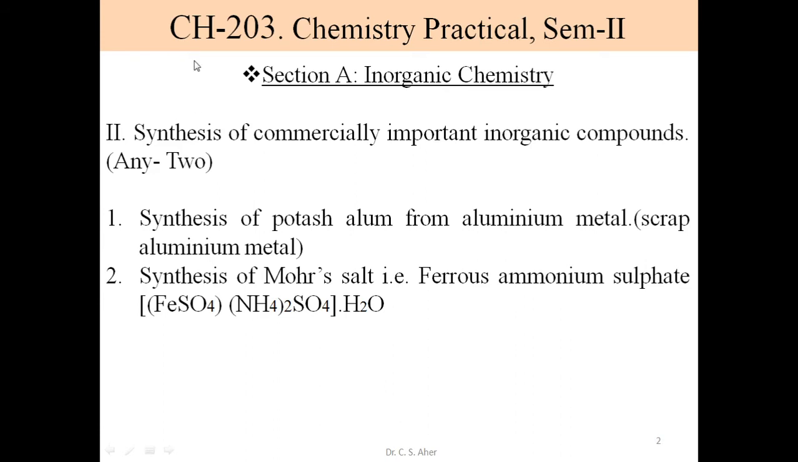So today's video, we see the practical course, chemistry practical course for second semester. Second semester, paper three, that is practical chemistry. In this second semester, we have two sections: Section A, inorganic chemistry practical, and Section B, organic chemistry practical. From Section A, we consider the second title, that is synthesis of commercially important inorganic compounds. We have these four experiments. Among these four, we should complete at least two. So we choose these two experiments for our syllabus.